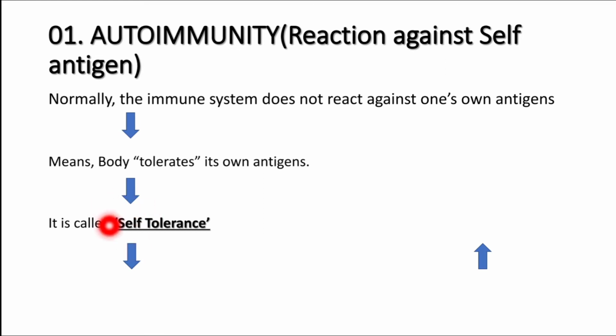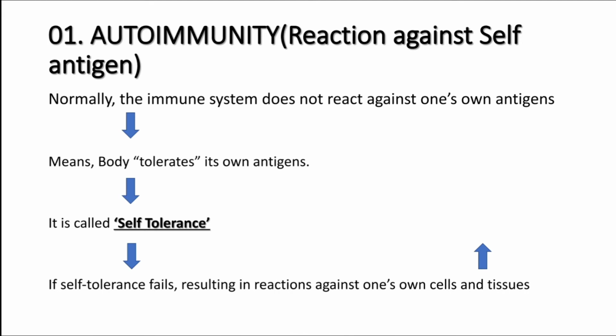Self means itself, the immunity will tolerate the own antigen, that's why it is known by the name self tolerance. But if self tolerance fails, then the body will react against your own antigen, against your own cells and tissue, and that is known by the name autoimmune disease. If you want to learn autoimmunity in detail, then you can check the playlist. I have already made a video on autoimmunity.